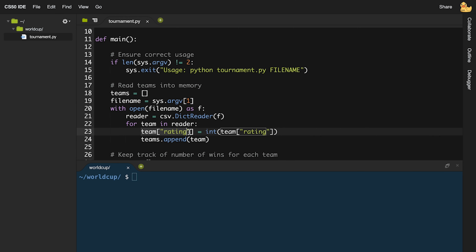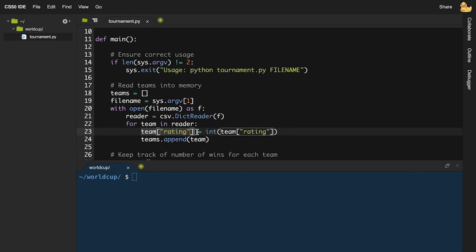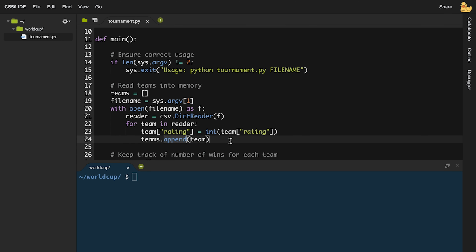So what we're going to do here is say team["rating"], and recall that you can use that square bracket notation to access the value for a particular key inside of a dictionary, is going to be updated to be equal to team["rating"] cast into an integer. So we're going to take that value, turn it into an integer, and store that value inside of the dictionary instead. Once we've done that, we can add this new team to the list of teams by using this append method, which is a function we can use on an existing list, which just takes a value and adds it to the end of the list. The effect of this will be that we'll have read all of these teams into memory.